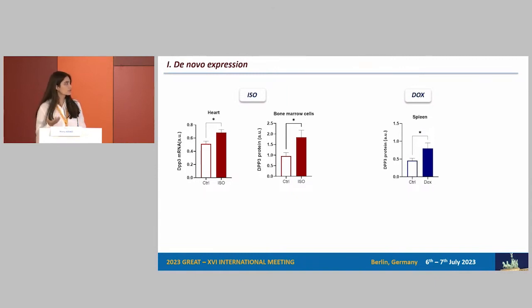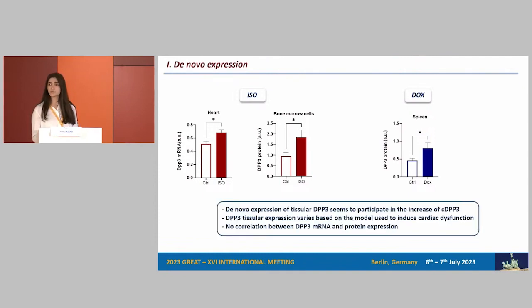So what this result shows us is, first of all, that there is an overexpression in this pathological situation in both models. The expression varies, so we don't have the same organs with the same increase in both models. It varies based on the mechanism or the model used to induce the cardiac dysfunction. And we've seen also that there was no correlation between mRNA and protein expression.